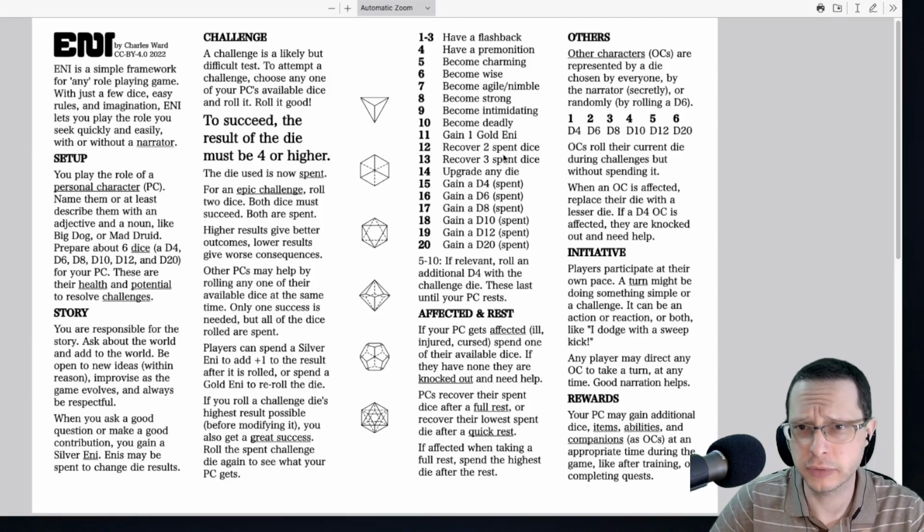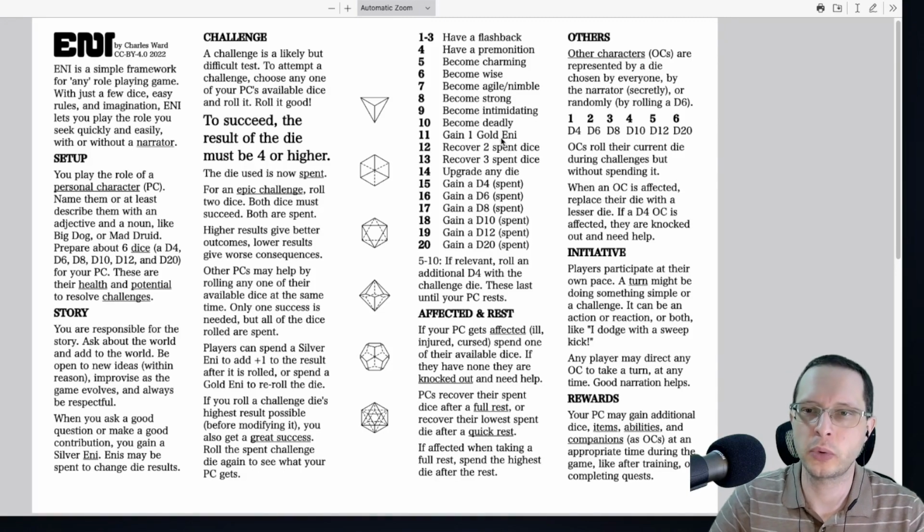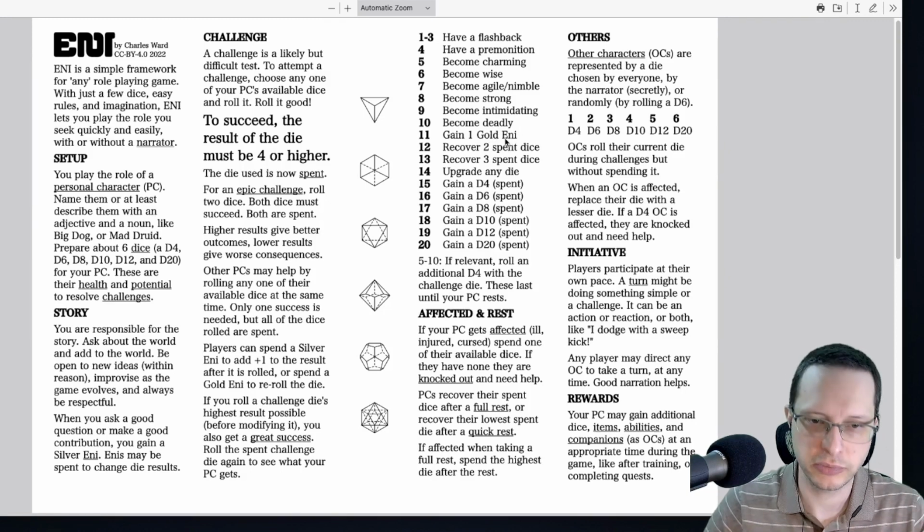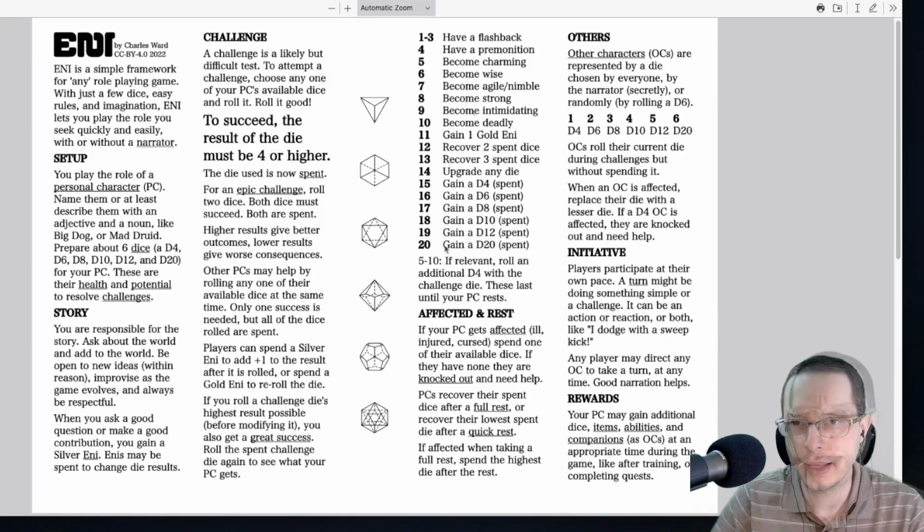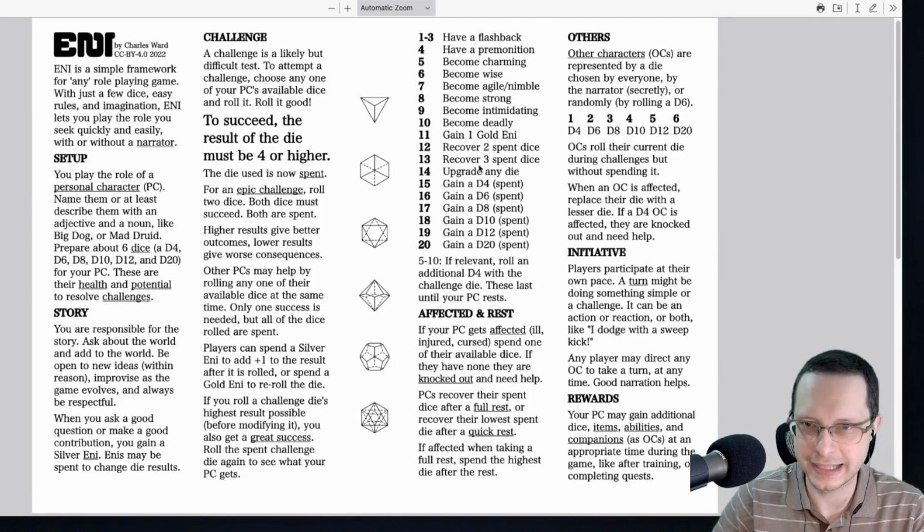So I could recover some spent dice, or I could gain some. We'll discuss exactly what gold and silver ENIs are in a second, but I could gain some points that I can use for certain special things later. It is a 20 option table, but it's not actually a D20 table. It is a roll your spent dice again table.